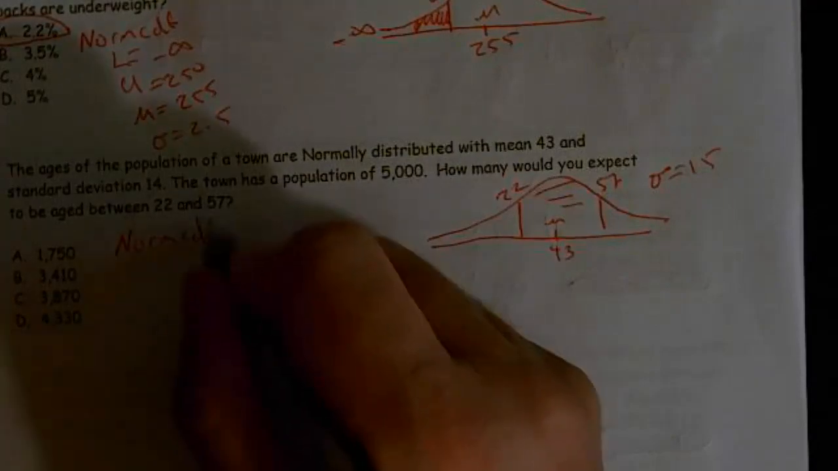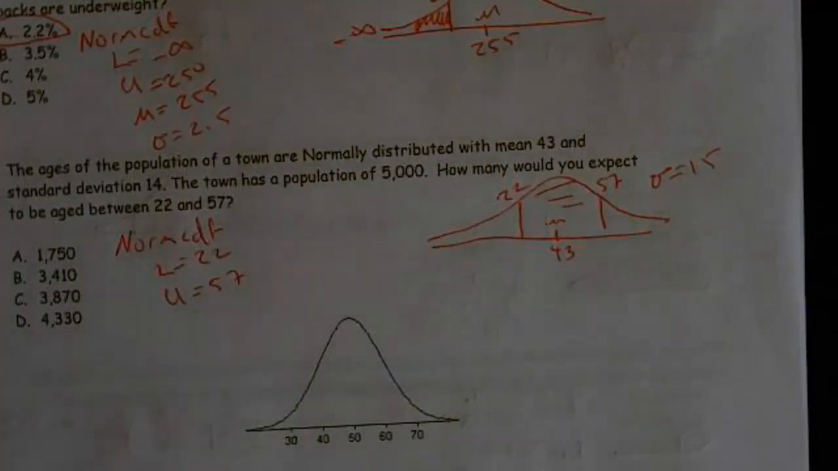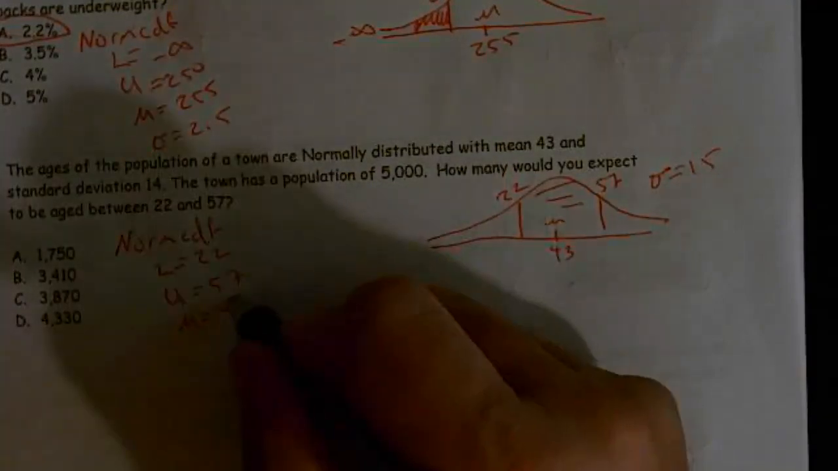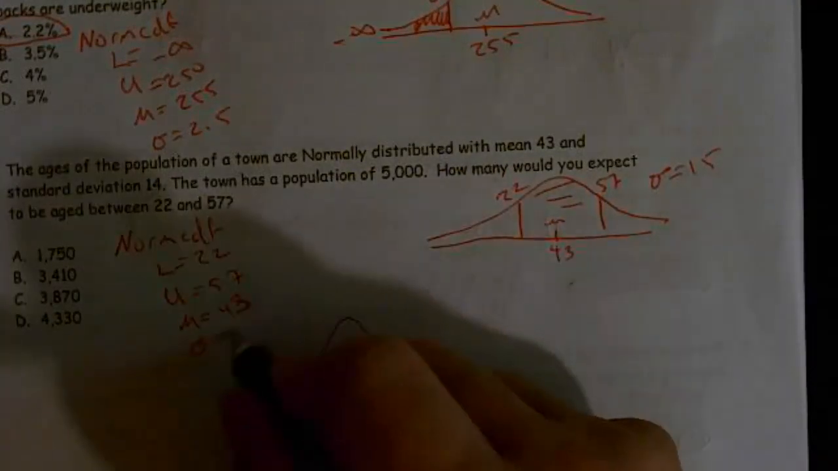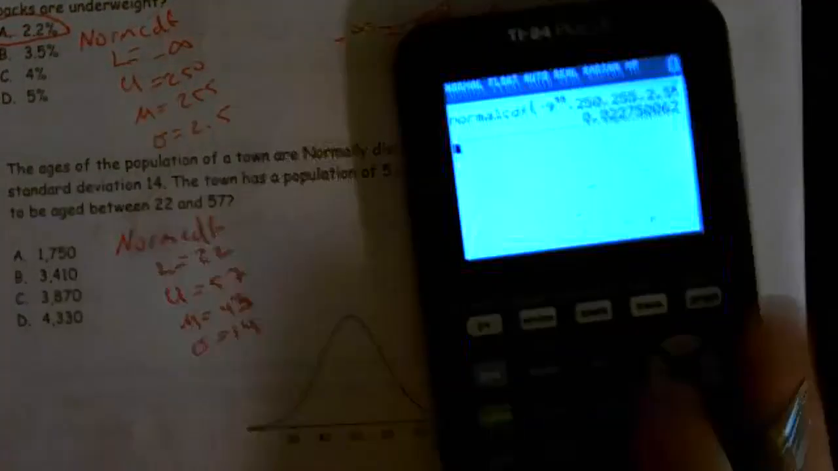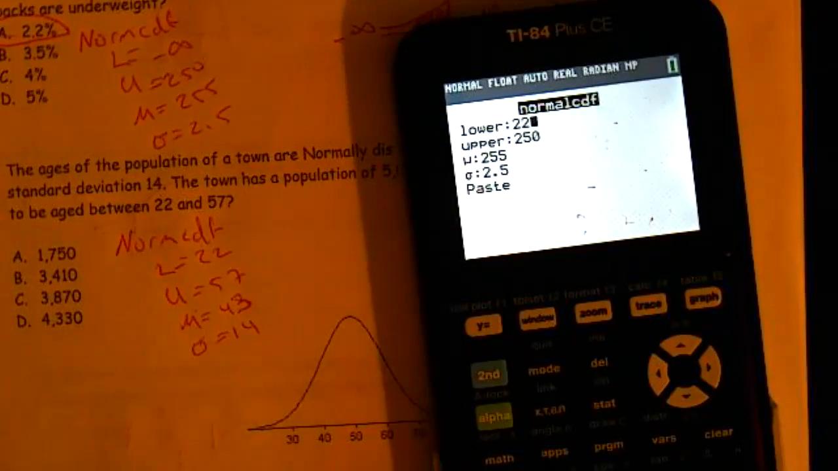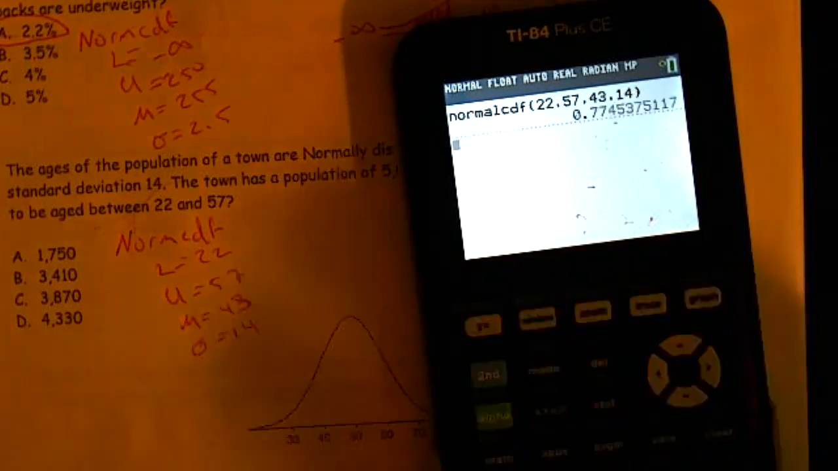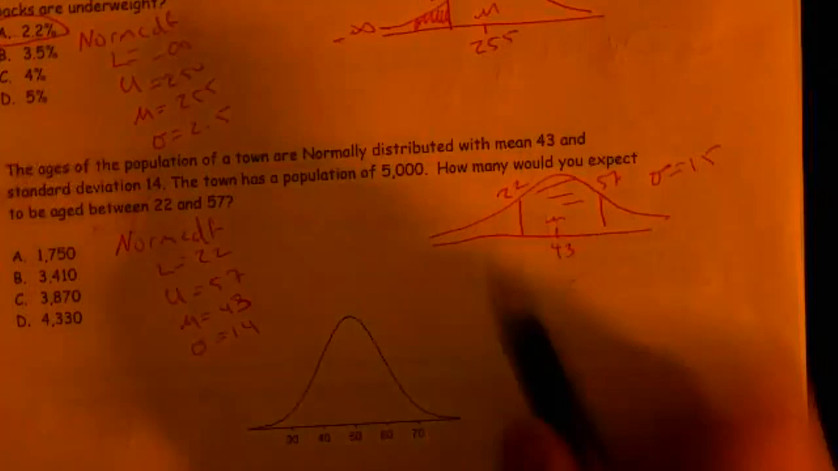Norm CDF, lower is 22, upper is 57, mean is 43, and standard deviation is 14. Now, when I do this, I'm going to get a probability. So I'm not going to be done yet, but I'll be well on my way. So second var is norm CDF, lower 22, upper 57, mean of 43, standard deviation of 14. All right, so I end up getting 0.7745. I'll come back to that in just a moment.